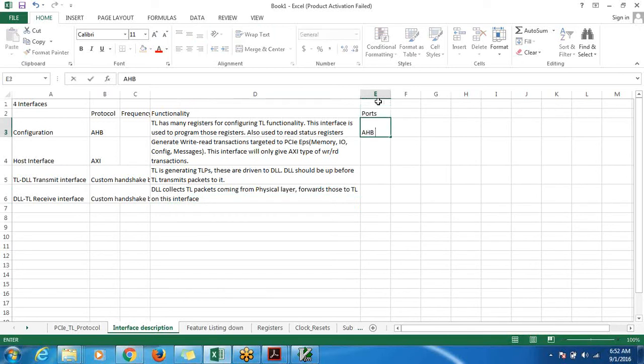Of course, AHB ports, AXI, wherever it is obvious, I am not going to write those. For transaction layer, data link layer transmit, we will have one data out. We'll give the names whenever we feel it's appropriate. Data out, we'll keep it as 8 bits. Valid out, ready in.